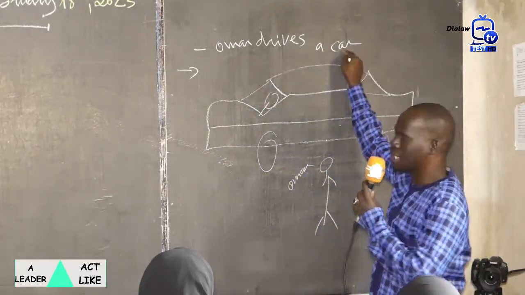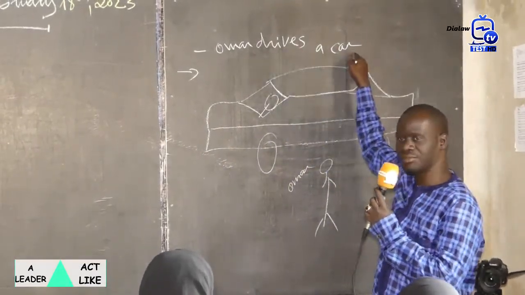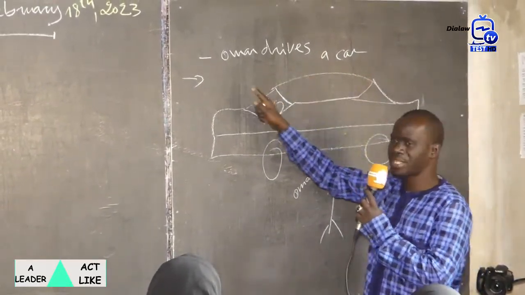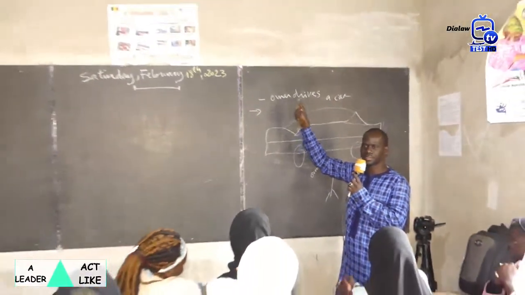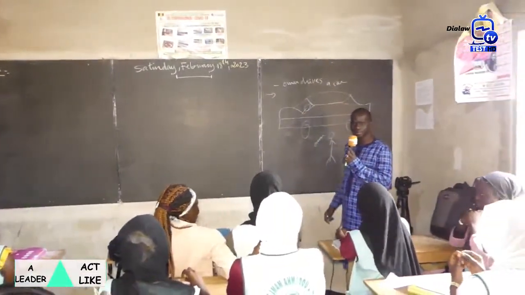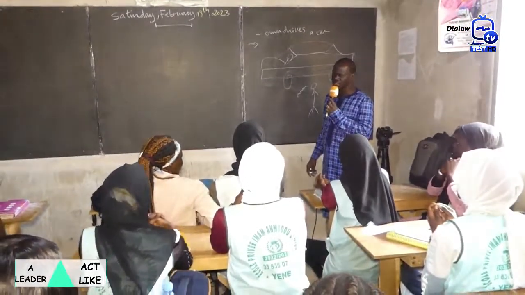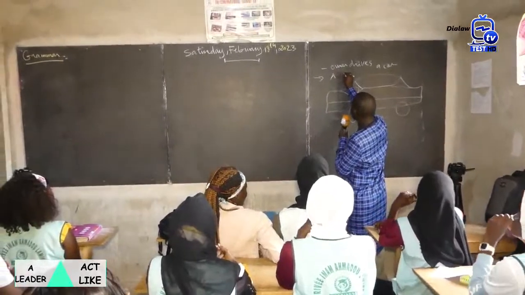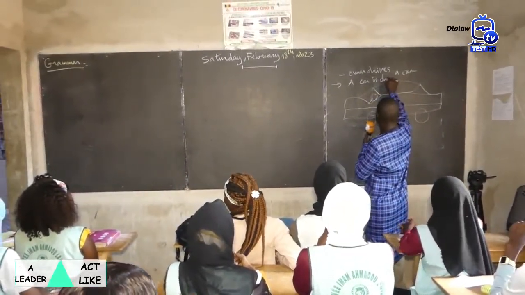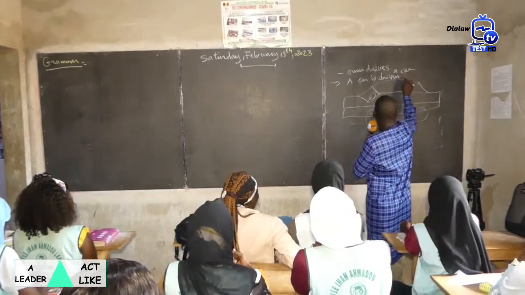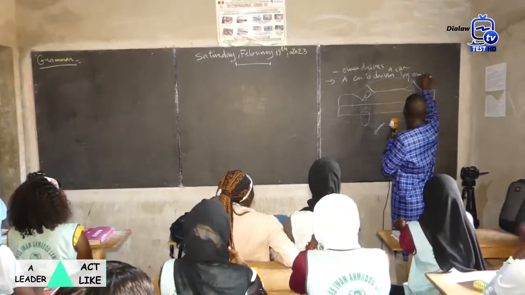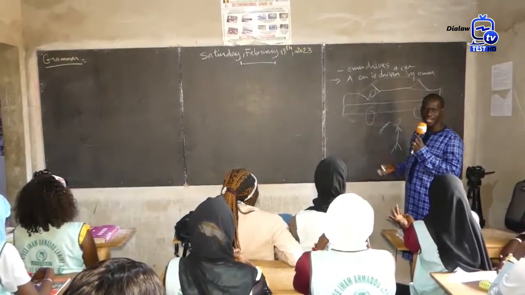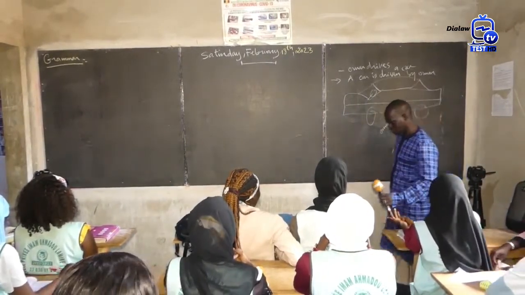Yes, Aminata? A car is driven by Omar. So today we are going to deal with the active and passive voice.